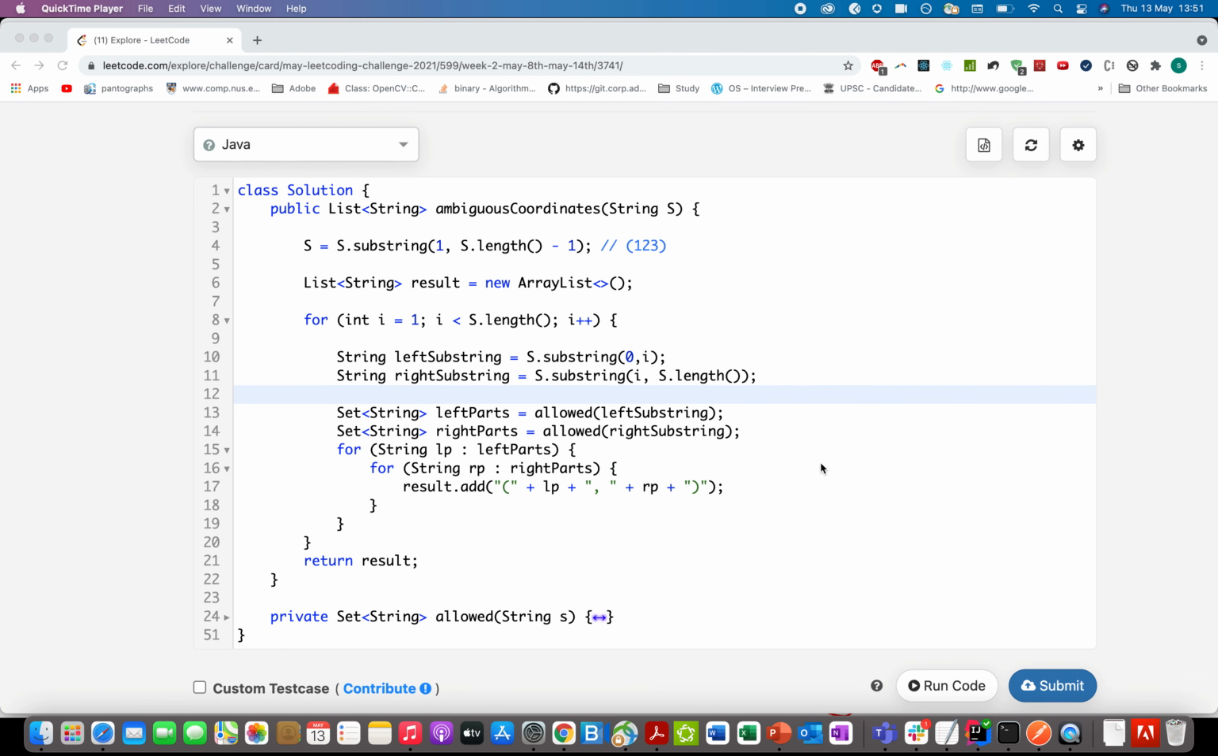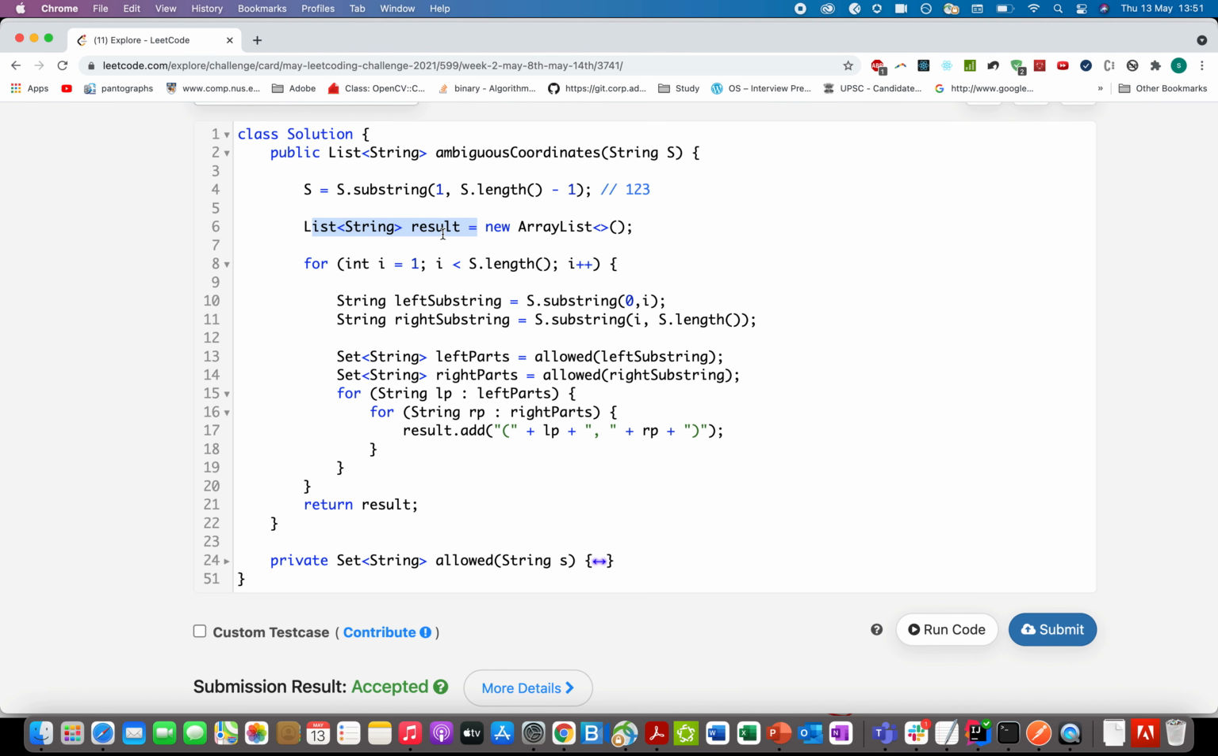The first thing that I did in this solution is to remove the opening bracket and the closing bracket. So I created a substring starting from the first index going up till the length of the complete string minus 1 index. So you actually removed the opening bracket and the closing bracket and generated a new substring on which you will operate. The next step was defining an array where I'll store all the valid splits in order to get the target string s. So this will store my result.